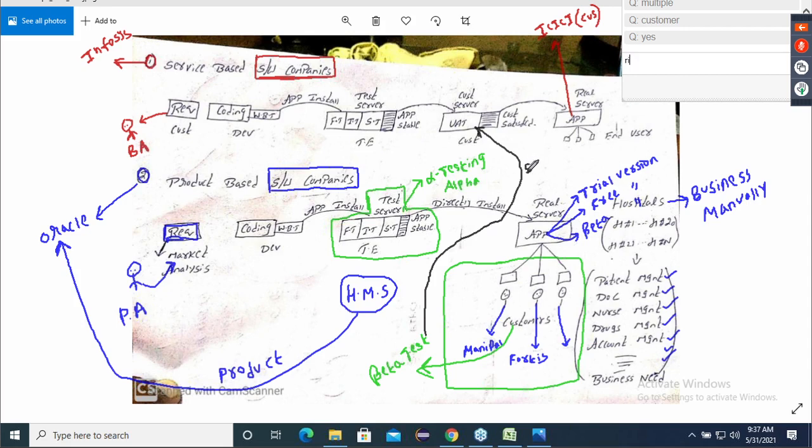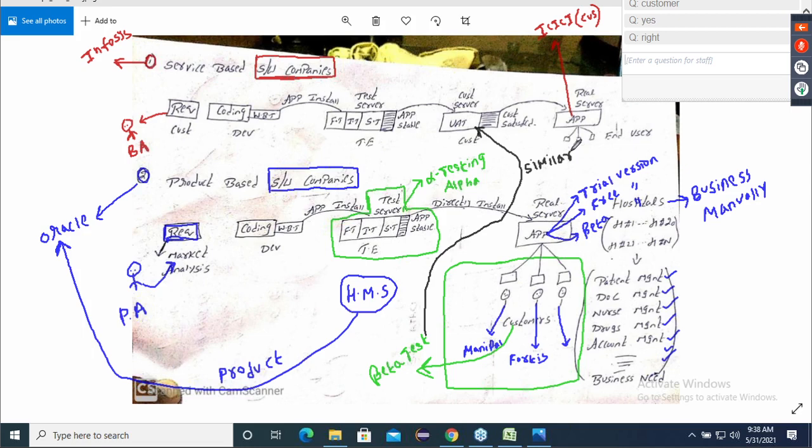Correct, because in UAT also the customers are saying if it suits their business need or not, or whether my business scenarios are working or not. Even in beta testing, all customers are seeing whether this application will suit my business or not. So they say beta testing is similar to user acceptance testing. Is this whole concept clear? Forget about one customer, multiple customers. That concept is clear. Now listen.